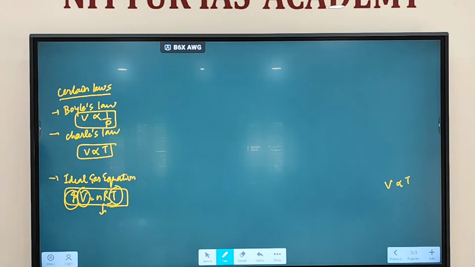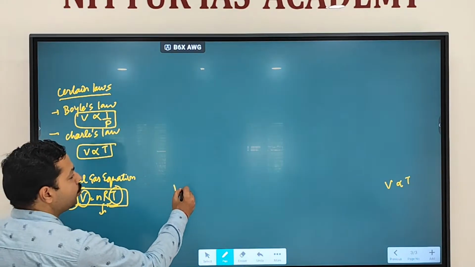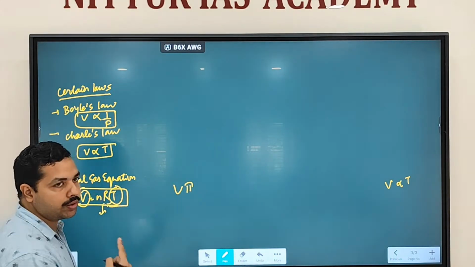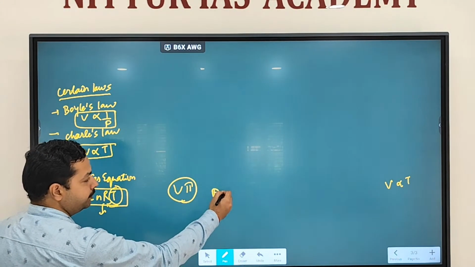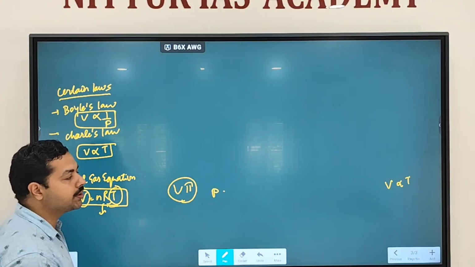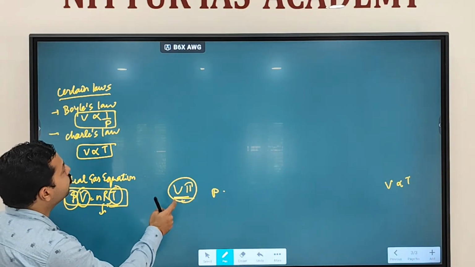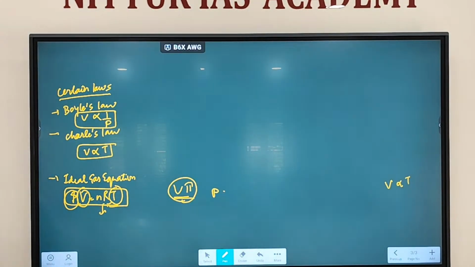So what is happening? Its volume is changing. You are applying pressure to the balloon, and its volume is expanding. But there is no heating, as temperature is not constant.